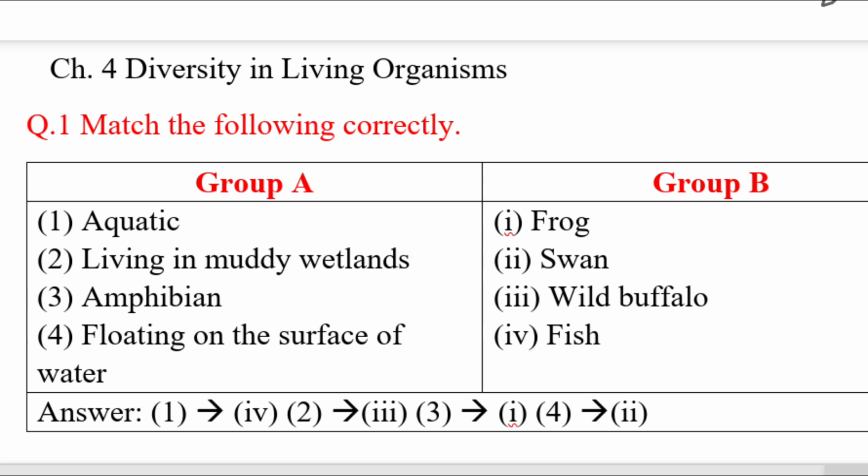The group A contains options like aquatic, living in muddy wetlands, amphibian and floating on the surface of water. And group B, the names of the animals are given. So the first one is aquatic. Aquatic habitat is of fish. Then living in muddy wetlands, it is wild buffalo. The frog is an amphibian animal. And the fourth one, floating on the surface of water, that is swan.